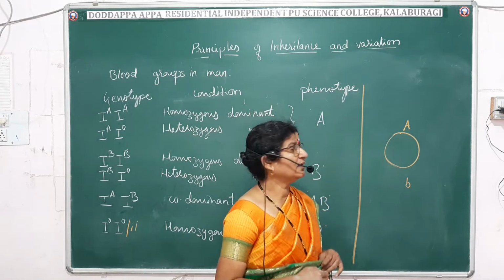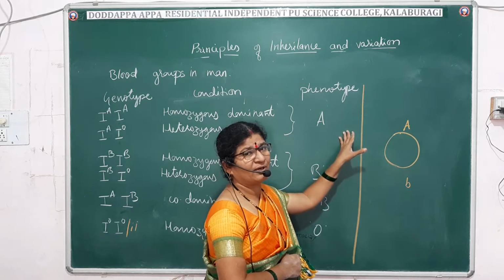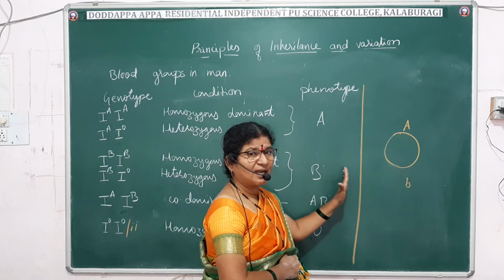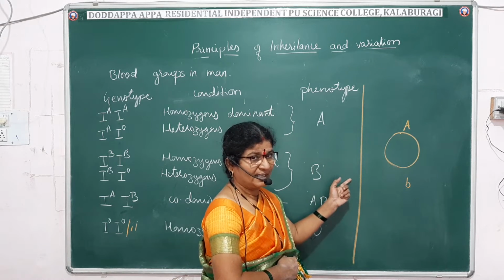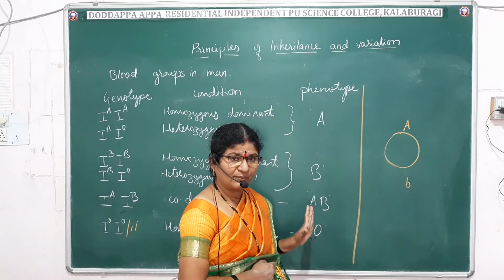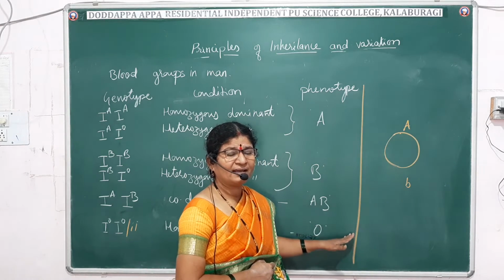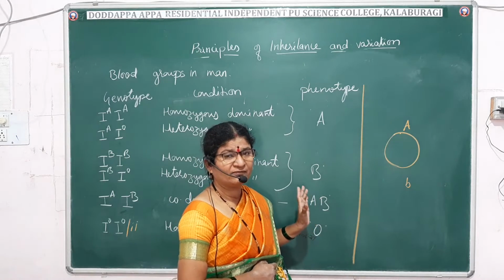The person with antigen A will not have the same antibody. Likewise, blood group B will have A antibodies. AB does not have any antibodies, and O will have both antibody A and antibody B. So this you have studied in first year.